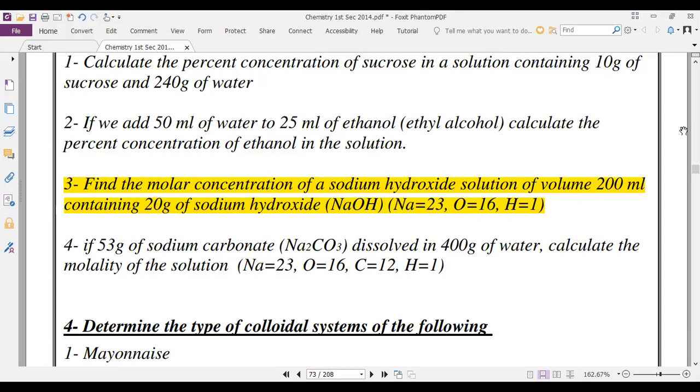Then the number of moles, mass of substance divided by molar mass, equals 0.5. Molar concentration or molarity equals the number of moles divided by the volume of solution, after changing it from milliliter to liter by dividing by 1000. So finally it equals 2.5. Yes, right, Mariam.